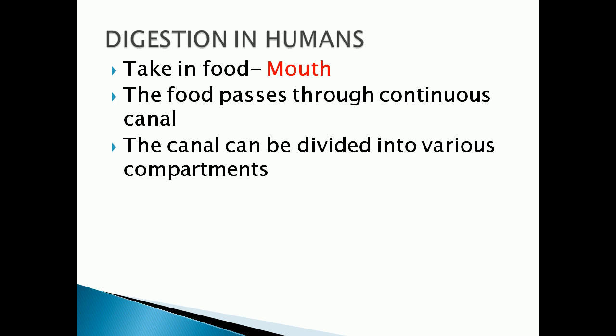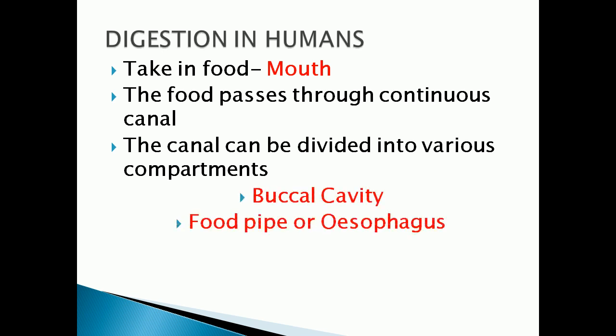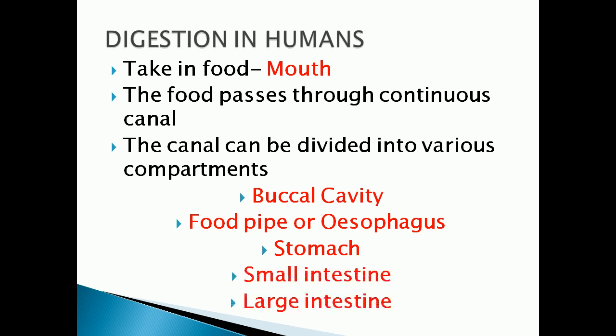Now, digestion in human: we will take food through our mouth, then food passes through the continuous canal. That canal can be divided into various compartments. So what are they? Buccal cavity, food pipe, then stomach, small intestine, large intestine. Last class we have seen about the functions which take place in the buccal cavity, food pipe and stomach. Today we are going to see about the digestion process which takes place in the small intestine.